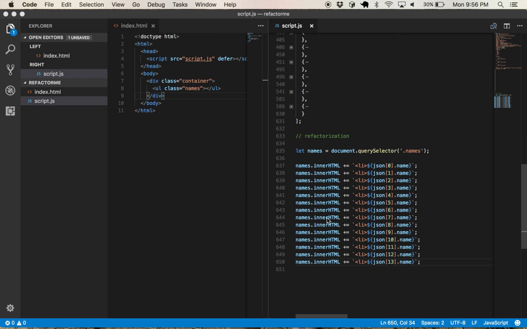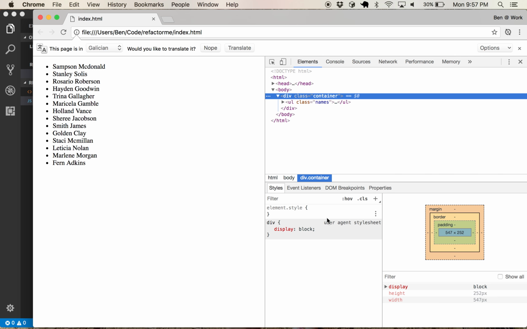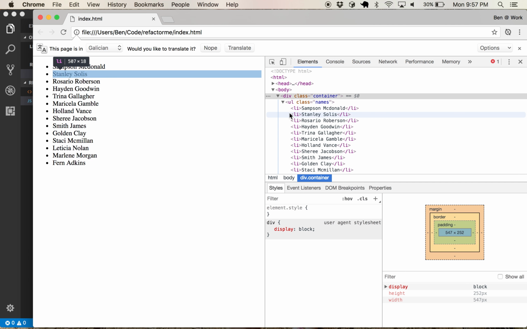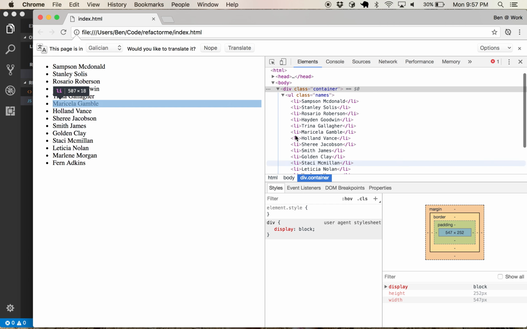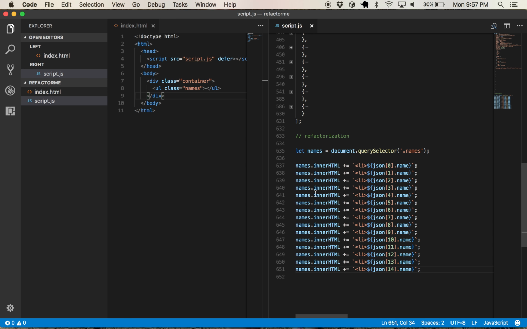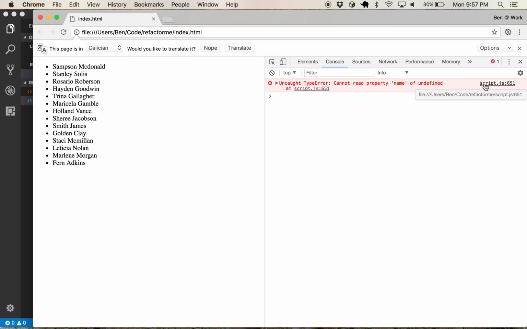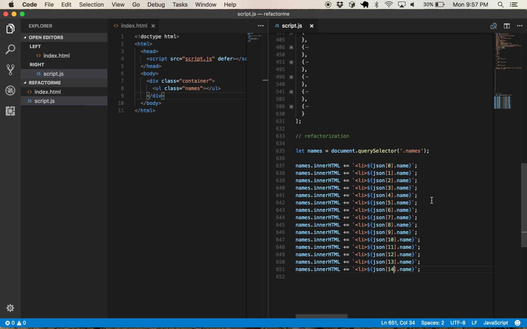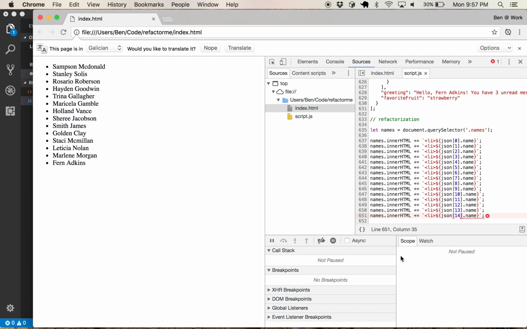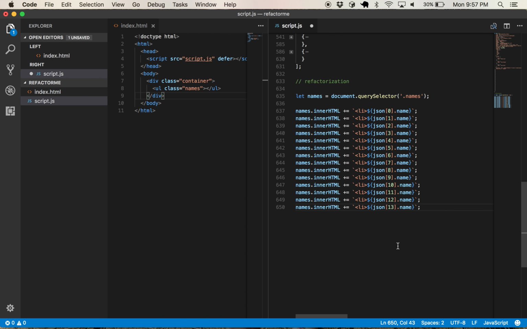Let me try 13, 14. Okay. Looks like we're all out of 14. So 14 is not working. Okay, so here we go. We got all their names. You can pretty clearly see an opportunity for improvement, but we'll gloss over that for now.